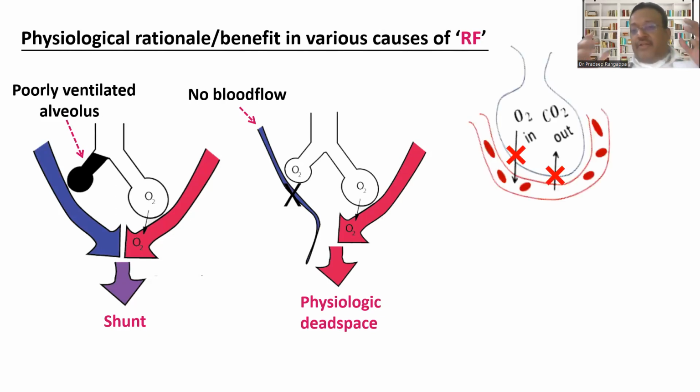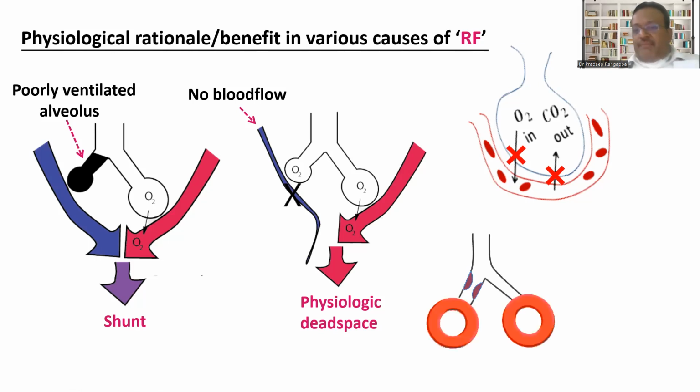Then you have conditions of diffusion impairment. So these are the causes of respiratory failure which every trainee needs to know. The predominant cause of respiratory failure in the ICU is shunt: pulmonary edema, pneumonia, aspiration, all of this is shunt. And dead space is where you have pulmonary embolism and COPD. All these have problems with dead space where NIV plays a role. Diffusion impairment is where you have interstitial lung disease, where NIV has a better role.